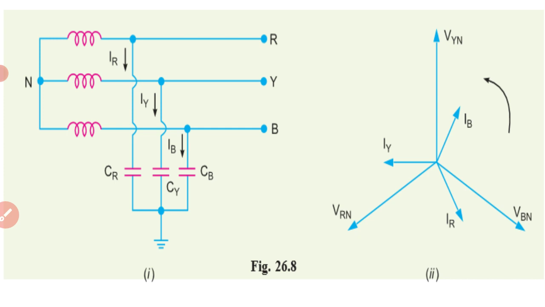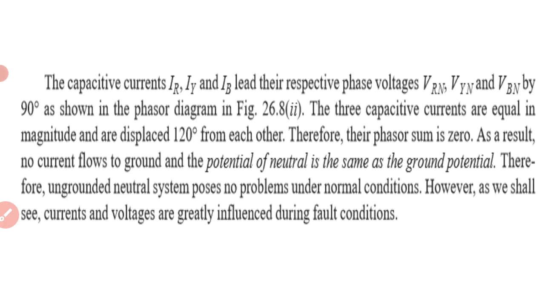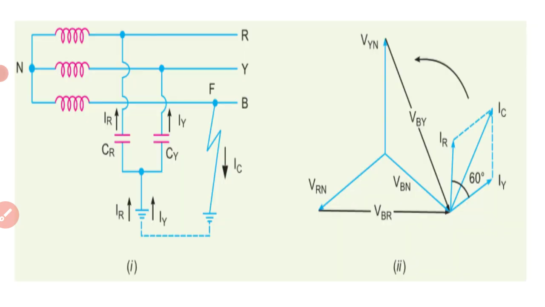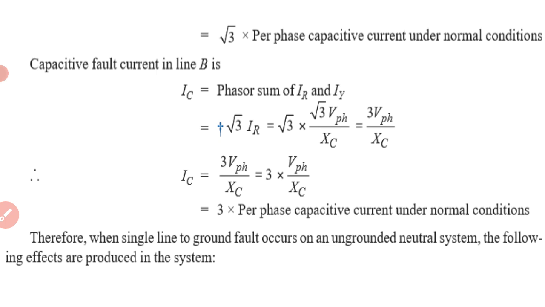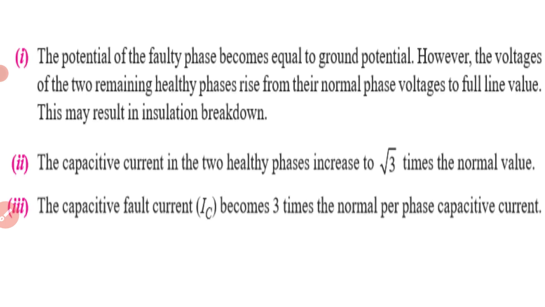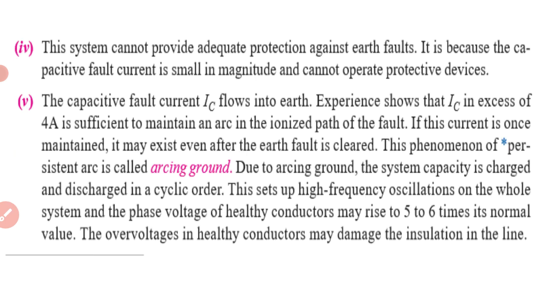Here, when a fault occurs in the grounded system, the arcing phenomenon will not be observed because the line voltage does not go high. In the ungrounded system, as I explained, the phenomenon of the arcing ground is observed. I will recap how it occurs.